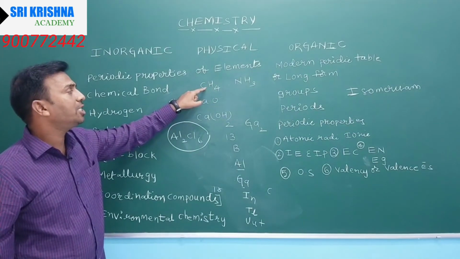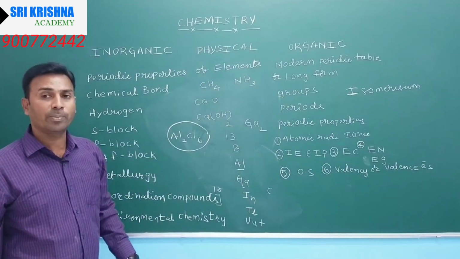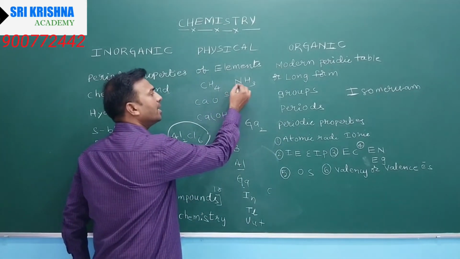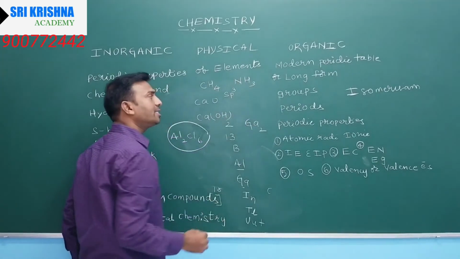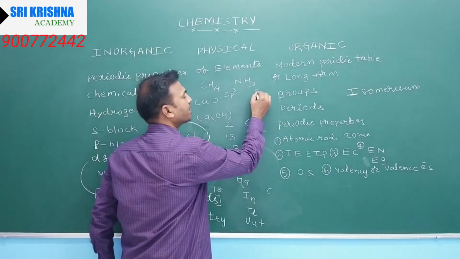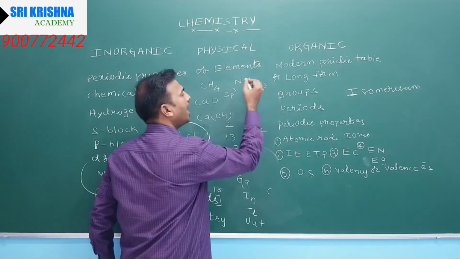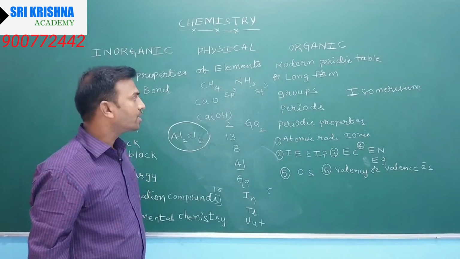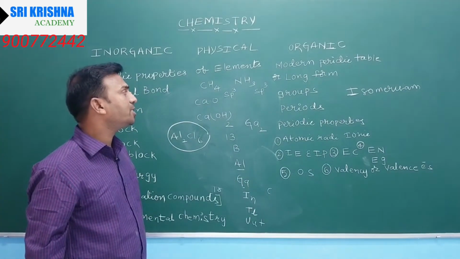What is the hybridization of carbon in CH4? It is sp3. In NH3, the central atom nitrogen also has hybridization sp3. Both have sp3 hybridization.